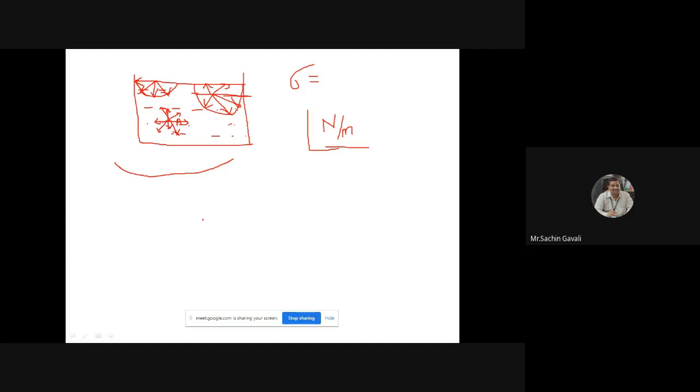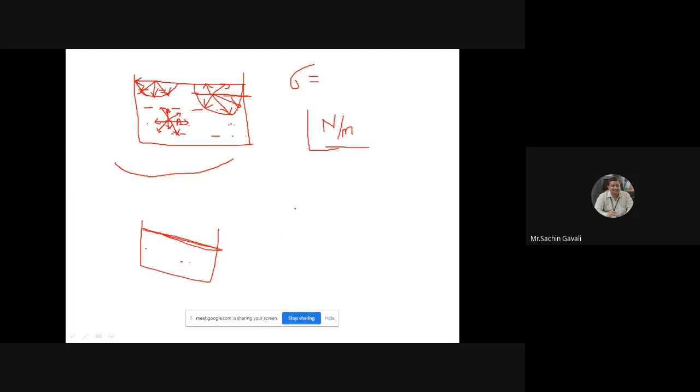Now when we want that liquid should not be evaporated. For example, a petrol tank. Petrol is there in this tank, and we want that it should not be evaporated. So at that time this free surface tension force should be much more, so that the fluid molecules should not escape into the air.